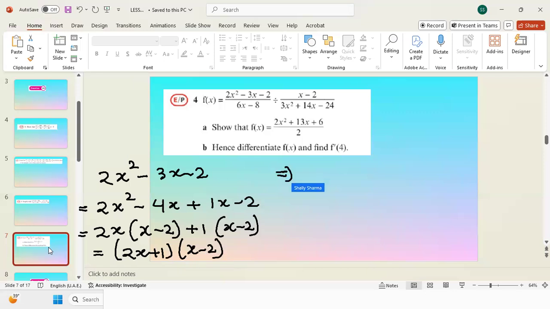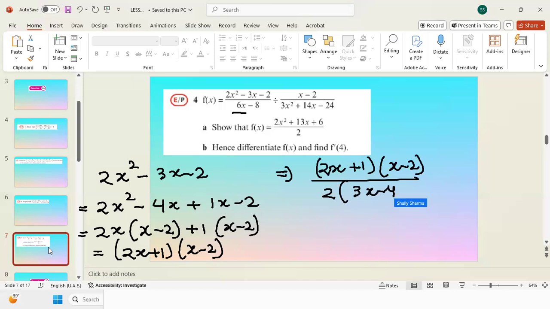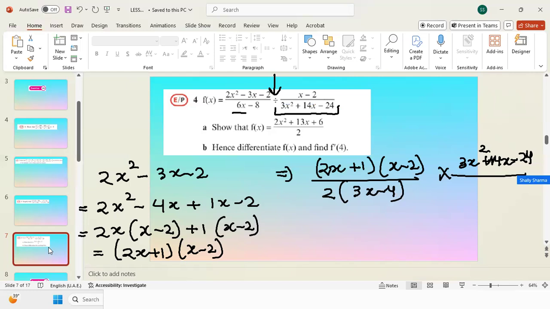So here I am going to write 2x plus 1 times x minus 2, divided by 6x minus 8. I can take 2 common, so it will be 3x minus 4. Then we have to multiply. This is a division, so we will do it with multiplication. So this part will be in the numerator: 3x squared plus 14x minus 24, divided by x minus 2. I can see clearly x minus 2 and x minus 2 can get cancelled.